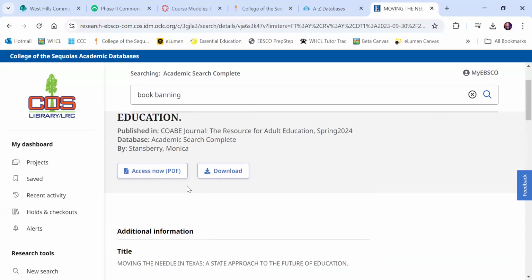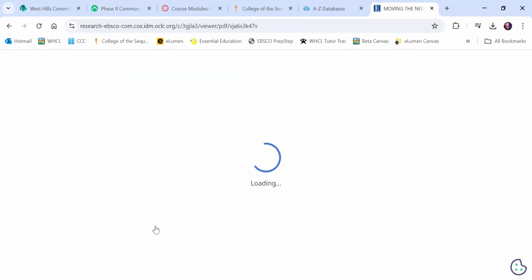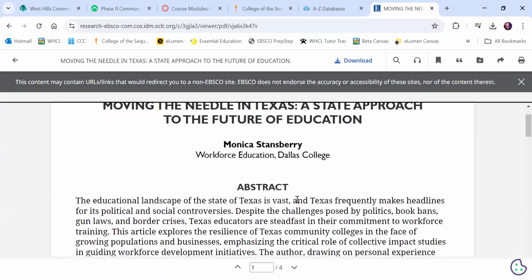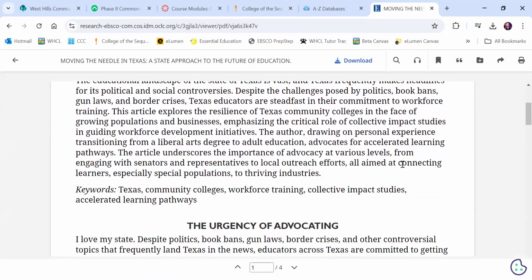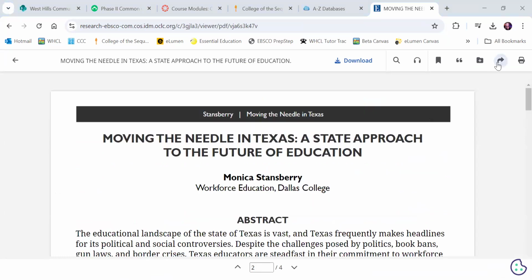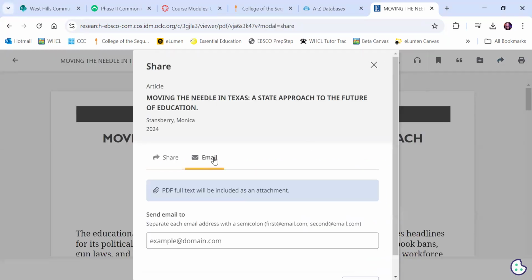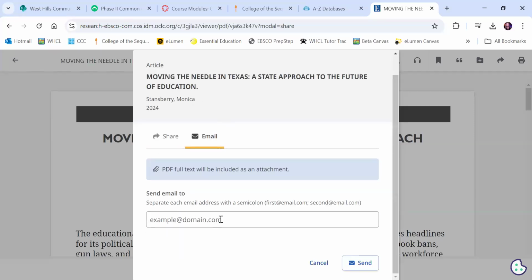So from here, what you're going to do is go down to the PDF. And so when you get the PDF pulled up, sorry, let me X that out. There we go. So you get the PDF pulled up, and this is your actual access to the article. Now, one of the things I recommend is emailing it to yourself so that you don't have to try to find it again. So hit that share button, go to email. You can also just save it if you have OneDrive, but email, and then you're going to want to email it to yourself here. So that is important.